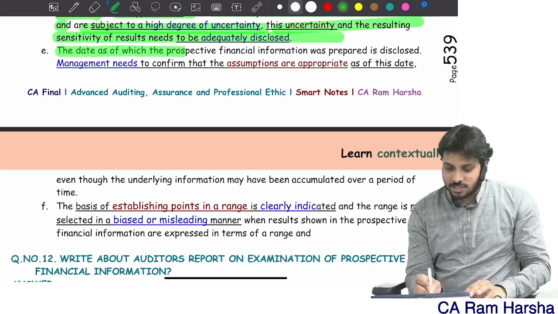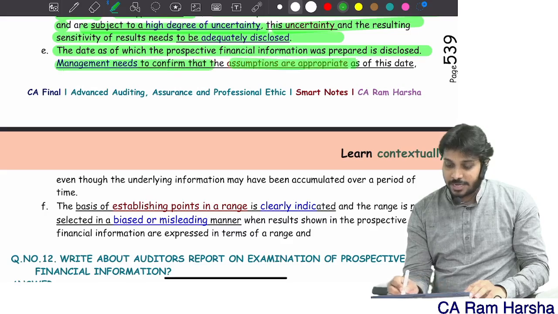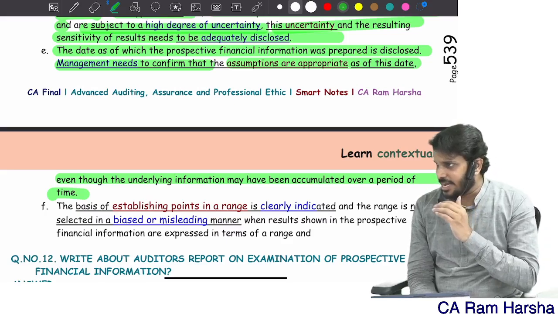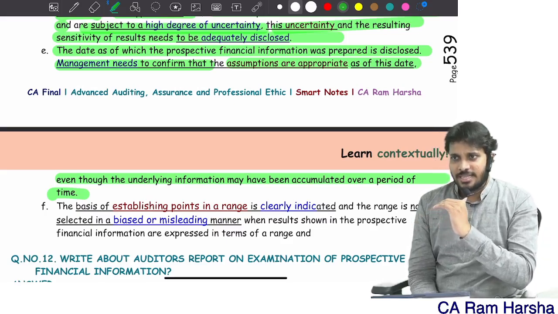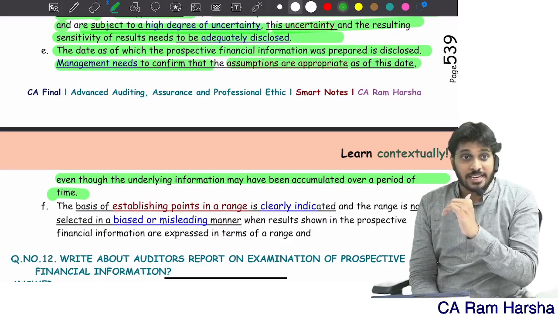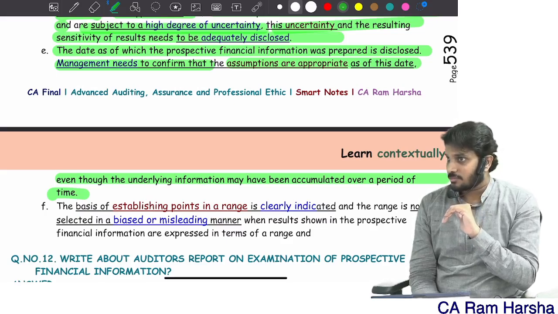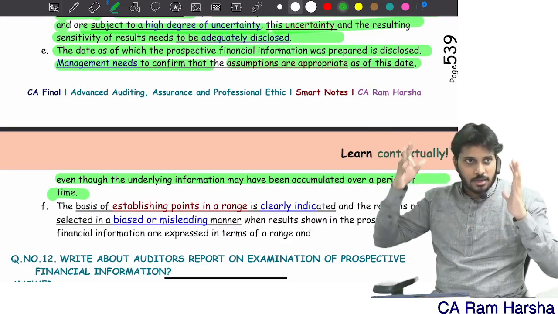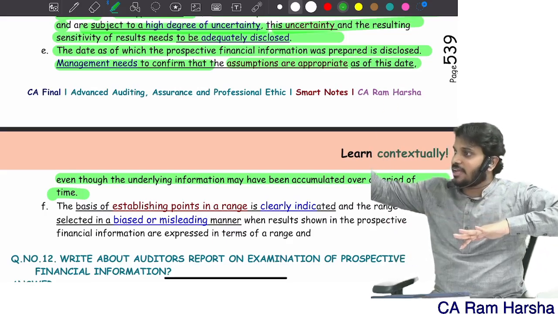And the date as of which PFI was prepared is disclosed. Management needs to confirm that assumptions are appropriate as of the date. Correct? Generally, whenever we take any assumptions today about the future, the assumptions are based upon the information available today. Next year some other data, some updates might come, so my assumptions will altogether be changed in the next year.